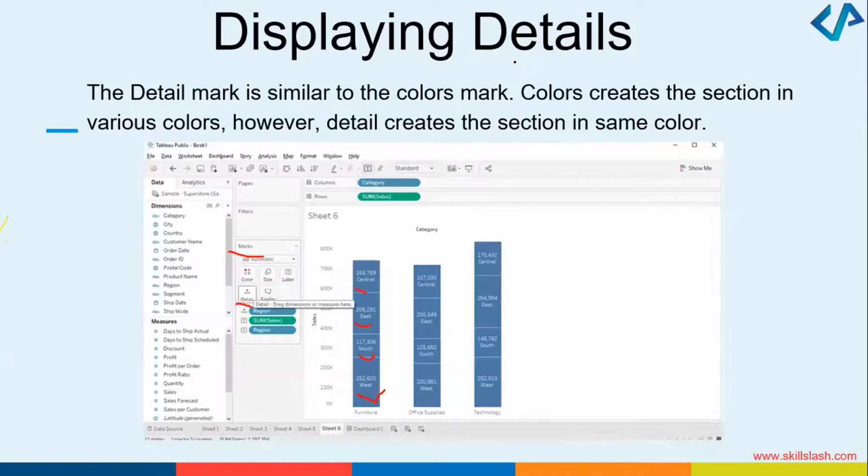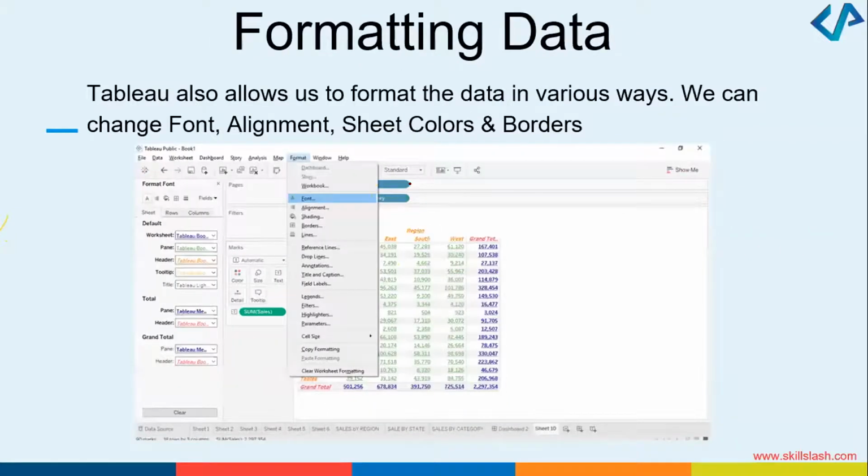All right, we'll take a break. Just before we go on a break, I wanted to give you one more point here. With Tableau, one more thing that you can do is format the data, the information that you have. How can you format the data? Let's say you had put some information under the rows and the columns. There is an option which you can select, which is format.